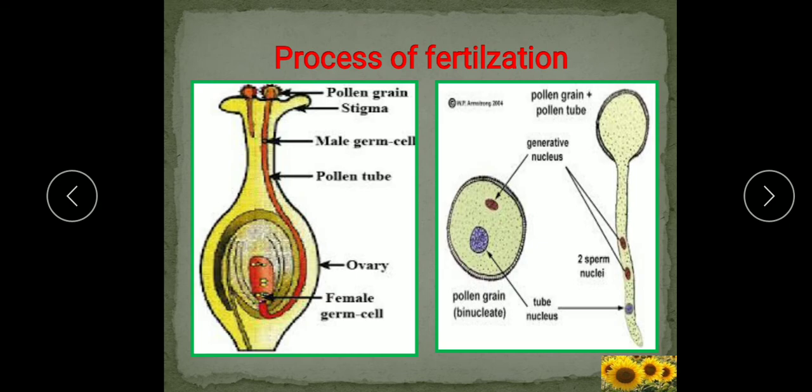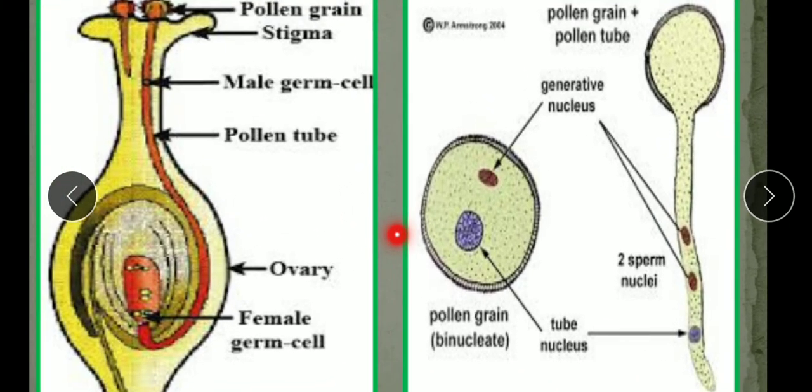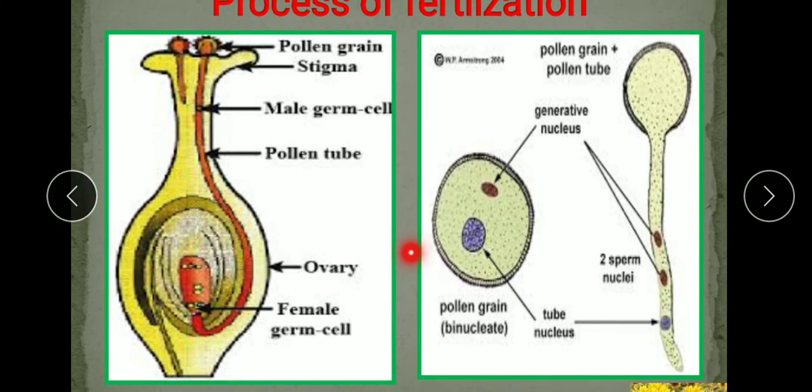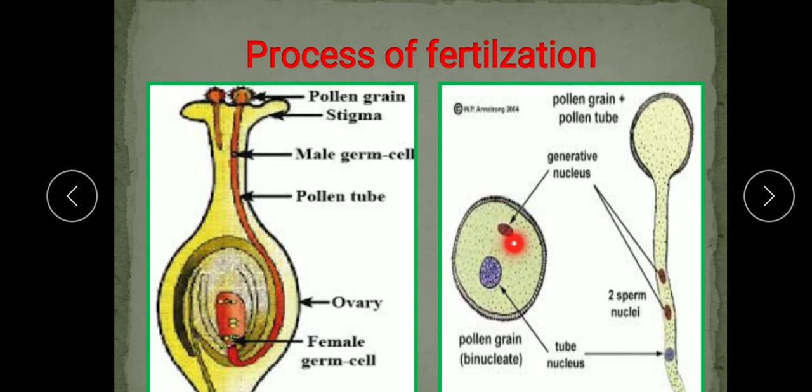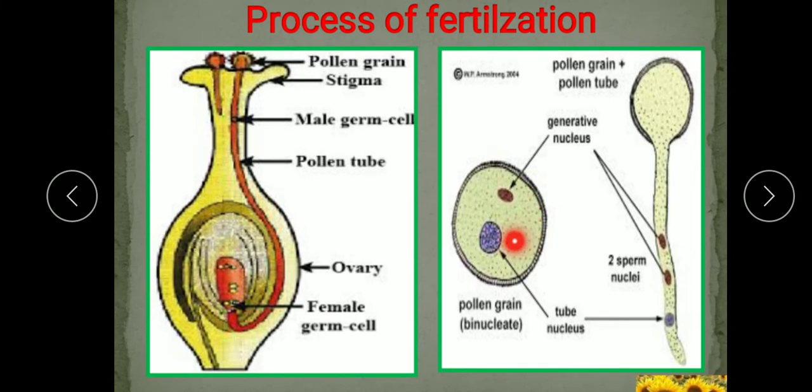Now, next we will see the process of fertilization. How does fertilization take place, some of the steps I just now explained to you. So, children, you know the male and female reproductive parts of the flower very well. The male part here produces the male gamete, that is the pollen grain. So, these are the pollen grains.